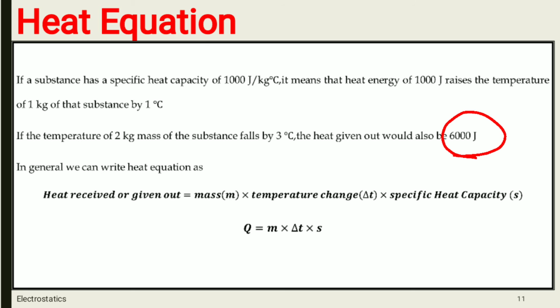M is the mass of that substance. Delta T is the change in the temperature, whether that substance has increased by this much amount of temperature or its temperature is decreased by this much amount. That is, delta T is the change in the temperature, whether there is an increment or decrement in the temperature. And S is the specific heat capacity of that substance. So this is all about the heat equation.